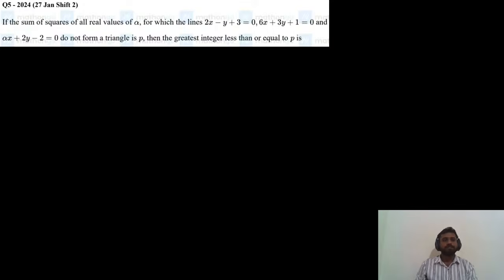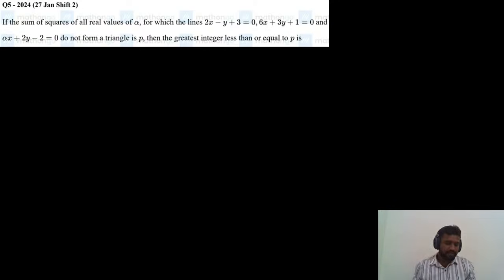So the fifth question is: if the sum of squares of all real values of alpha for which the lines do not form a triangle is P, then the greatest integer less than or equal to P is. What is the greatest integer less than or equal to P?